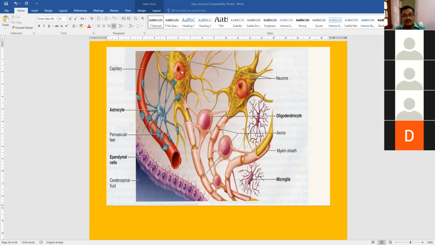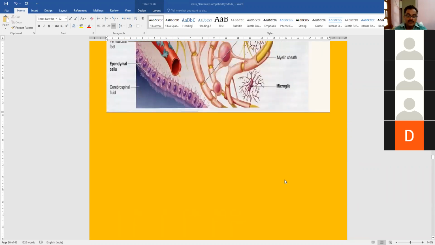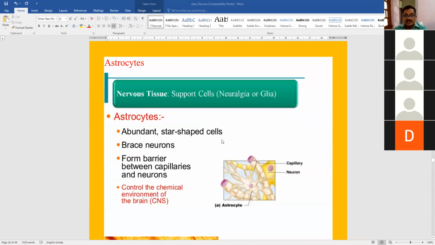This yellow part is the neuron, and this is the axon. The axons are bound with each other with the help of the oligodendroglia or oligodendrocytes. Okay, and the microglia are the phagocytic cells. You know, so astrocytes, star-shaped, form the blood-brain barrier.